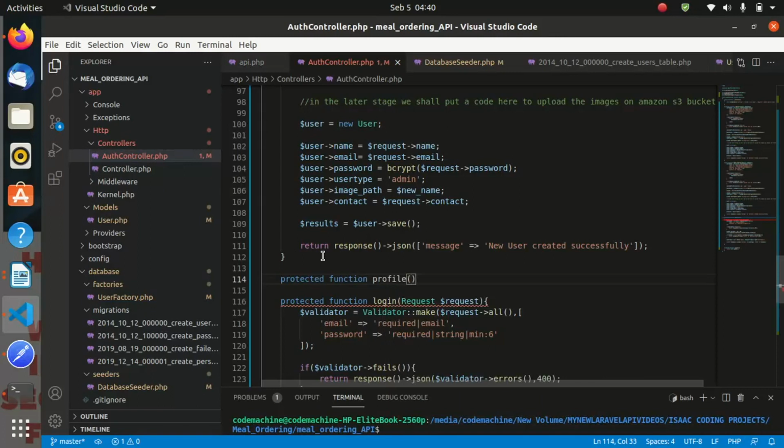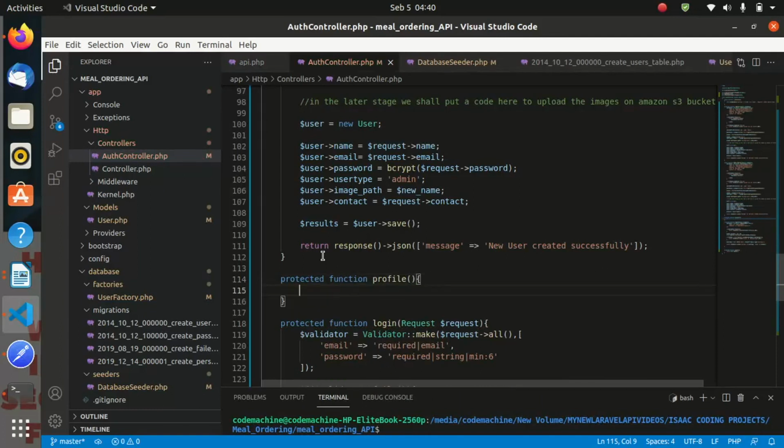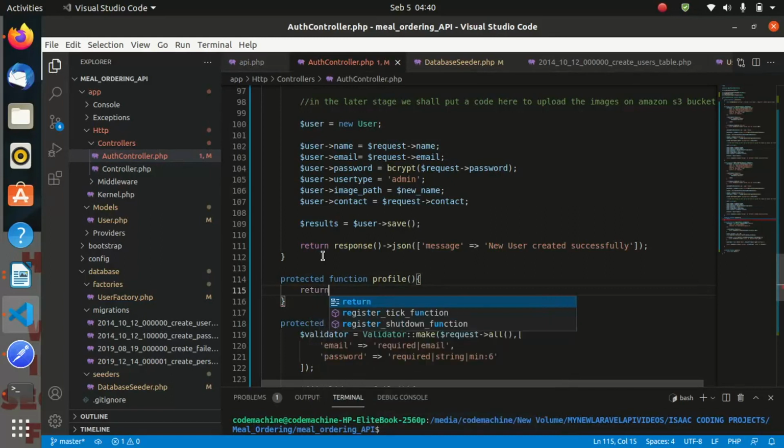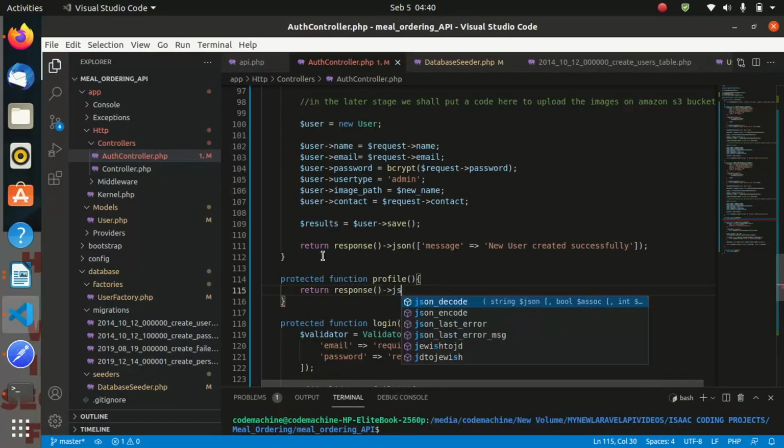So this one is going to get the profile of any logged in user. And this one must return a response of type JSON.